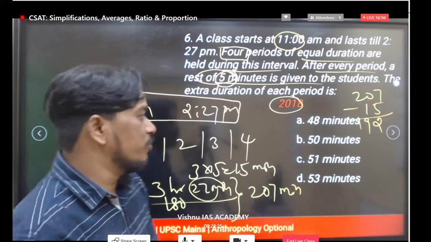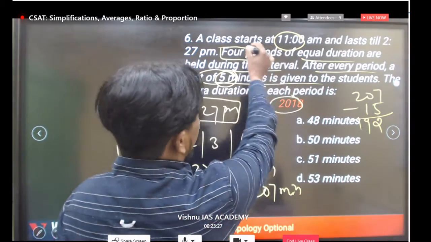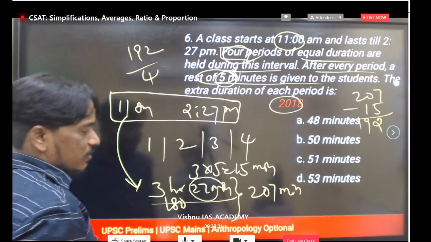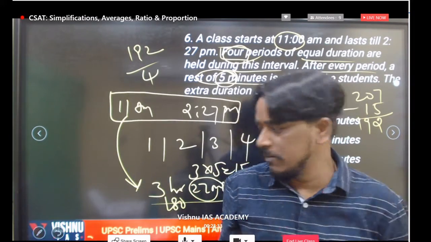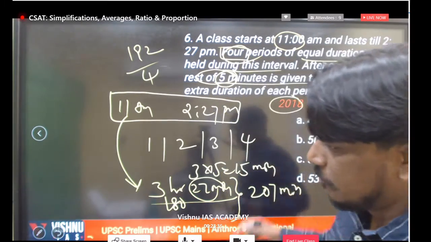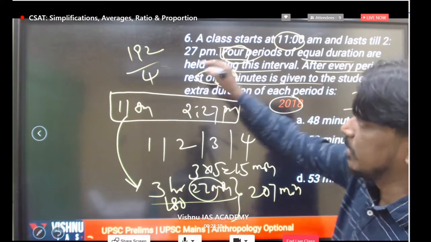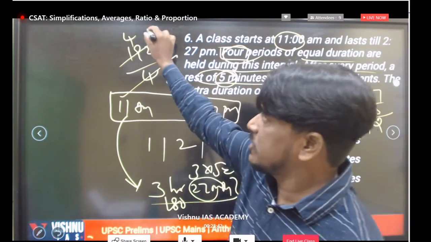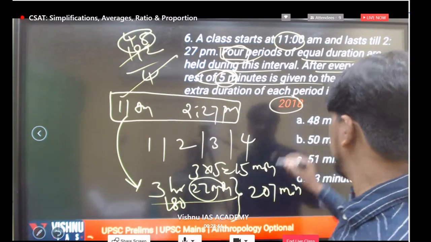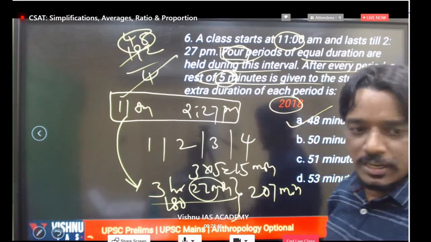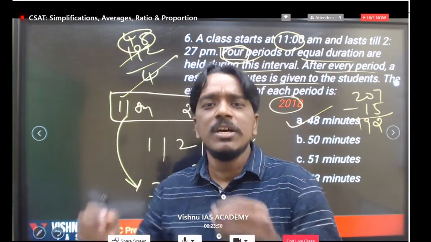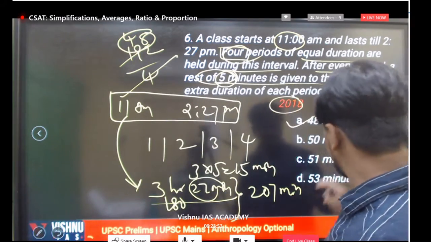In these 192 minutes, we have 4 periods, so just divide 192 by 4. What are we getting? Simplify and tell me. Yes, very good. So 48 is the correct answer. 4 eights are 32, so 48. Every period is 48 minutes. Simple. We are not using any particular mathematics concept, just simple addition and subtraction.